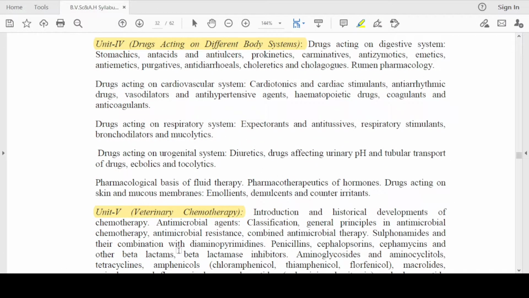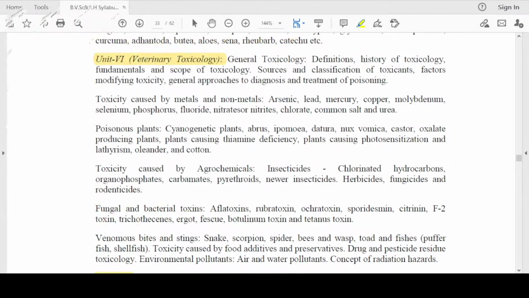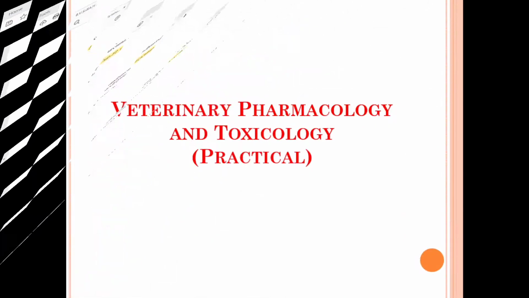Moving on, unit number 4 deals with drugs acting on the different body systems, and unit number 5 deals with veterinary chemotherapy. Lastly, unit number 6 deals with veterinary toxicology.